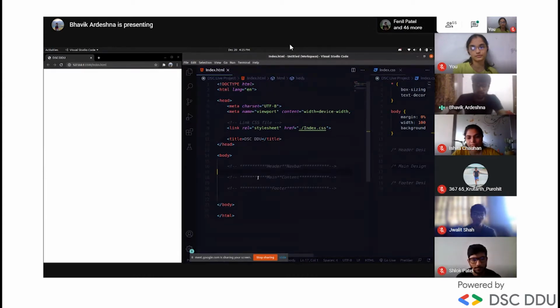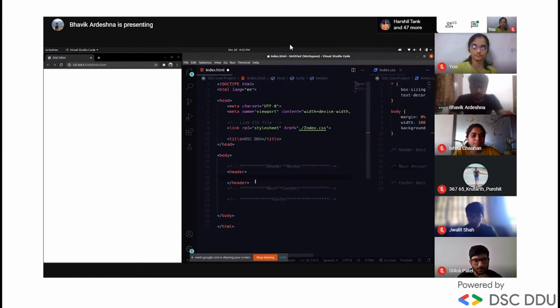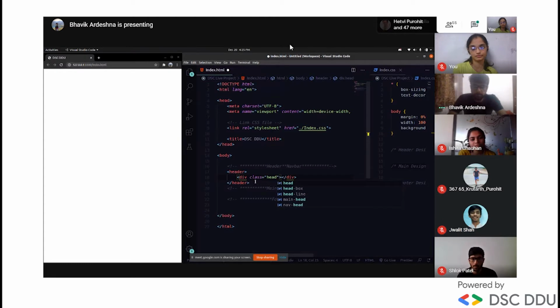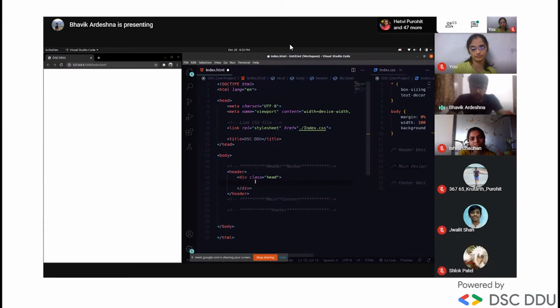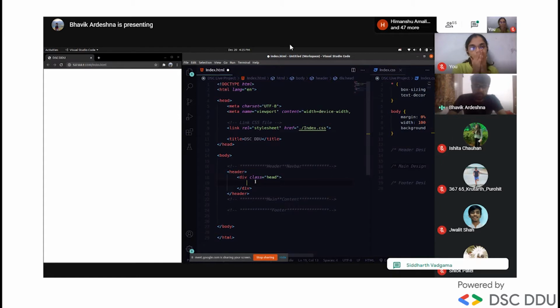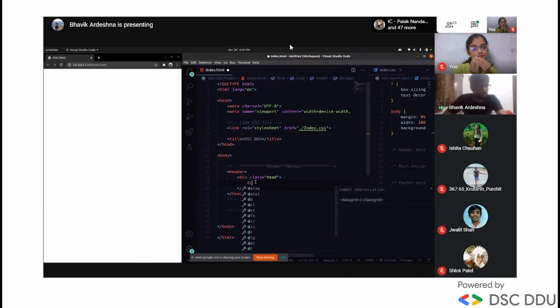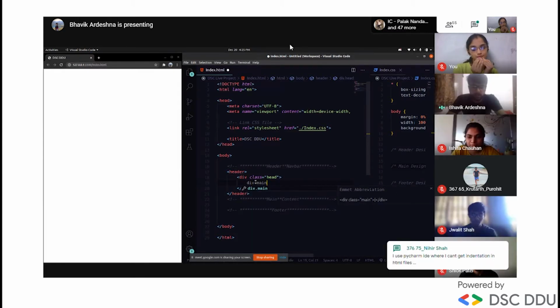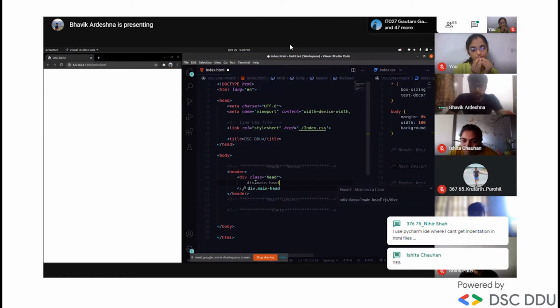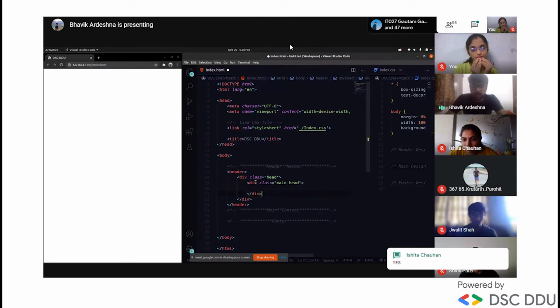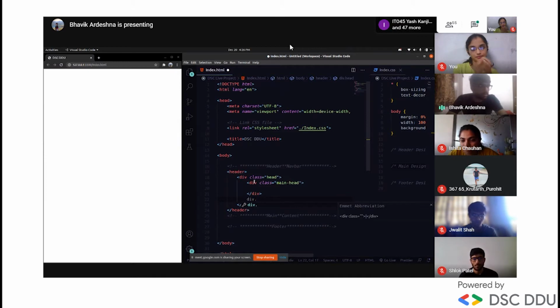Okay, let's start with our header. We will create the header tag, and in that we will create a div tag and give it the class name head. We will first create the full body of our project, then we will apply designing step by step so you can visualize live how this happens. Now we will create another div, which we will name main head. Inside main head, another div is nav head.